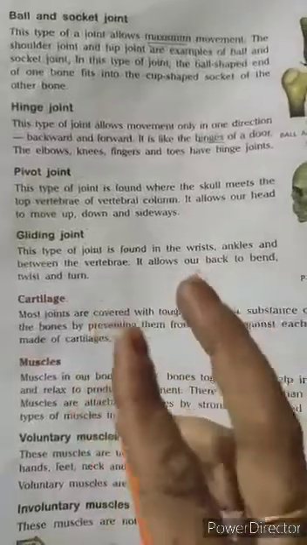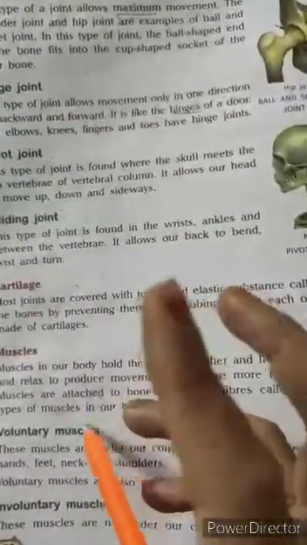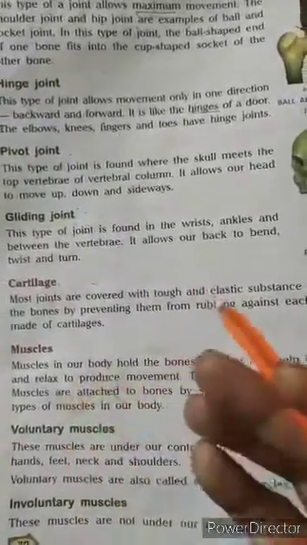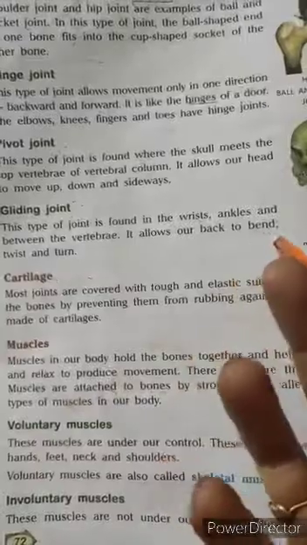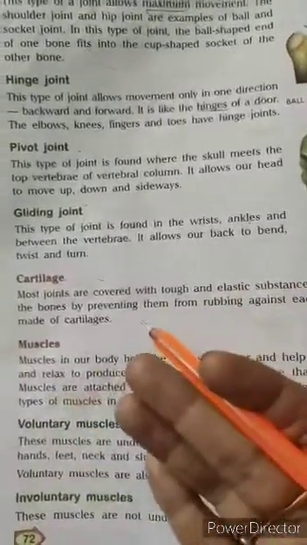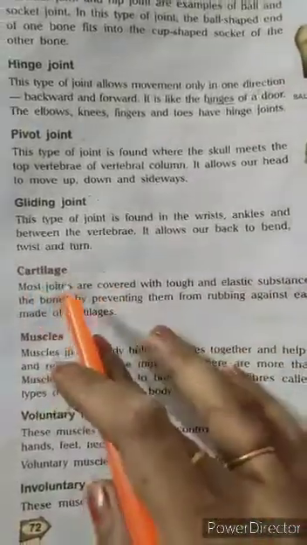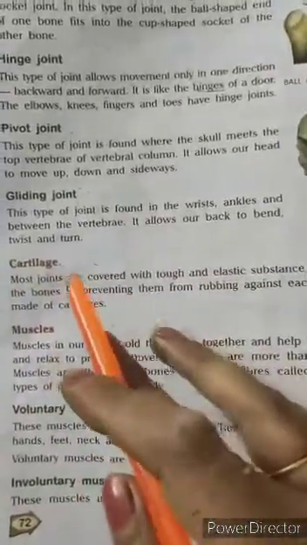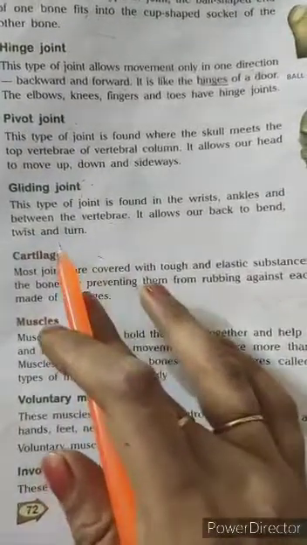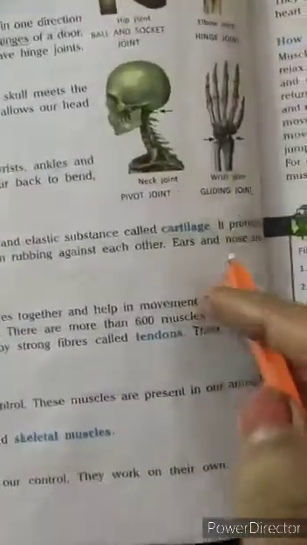If two joints are there and there is no cartilage, they start rubbing with each other. If the joints rub against each other, what will happen? They start damaging each other, means the joints become damaged. That's why the cartilage protects them as a hard and elastic substance against rubbing with each other.